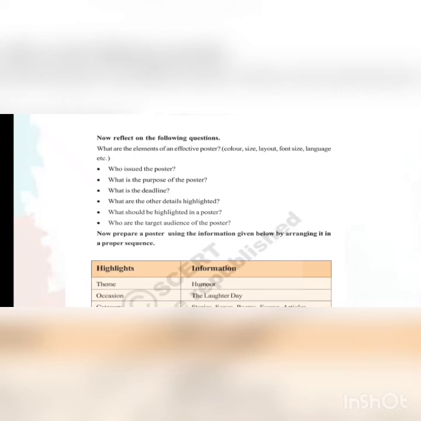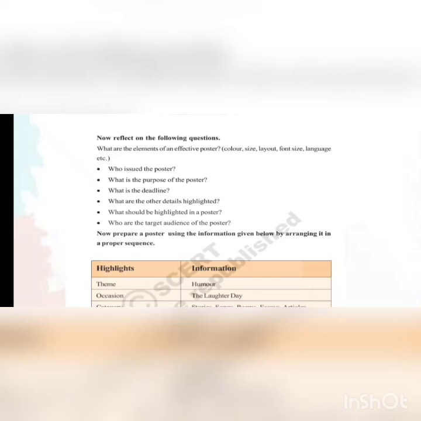What should be highlighted in a poster, students? Issuing authority, purpose, deadline, contact information, target audience, and other details. Who is the target audience of the poster? Print media, journalists, students. I think you understood how to prepare a poster, students. Here, then, look at the next Roman numeral, students.